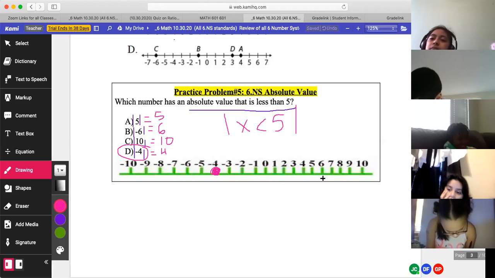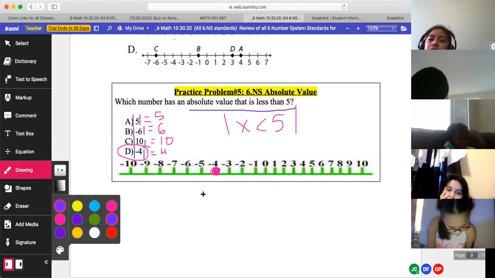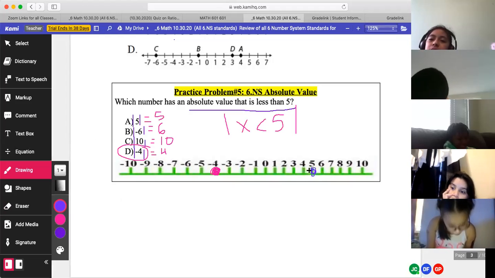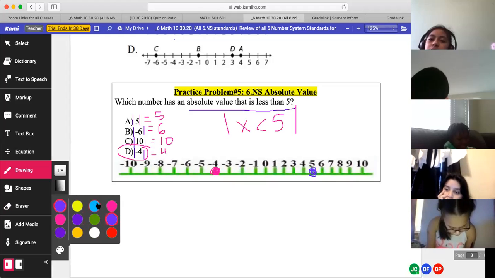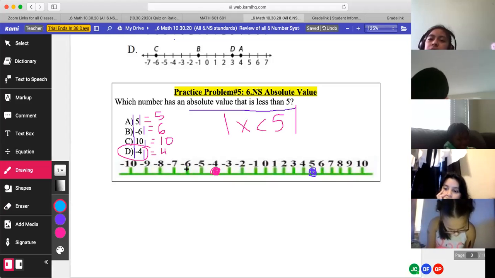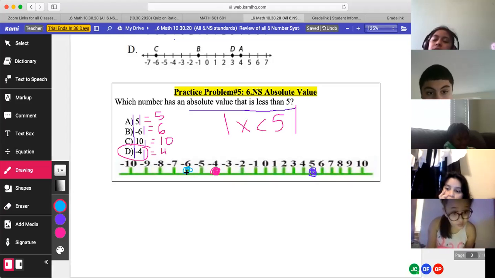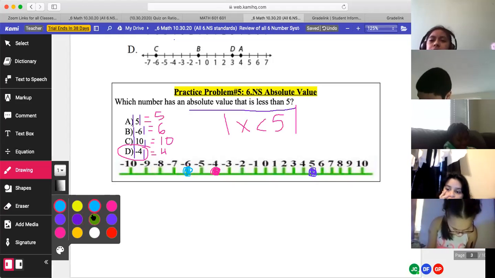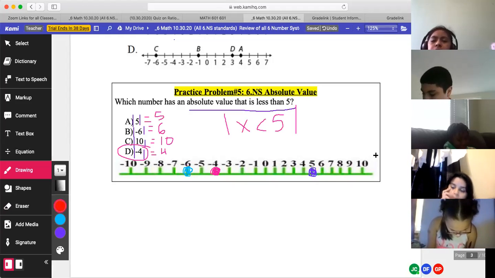What's the absolute value of 5? 5. It's 5. Absolute value of -6? 6. And the absolute value of 10? 10. And the absolute value of -4? 4.